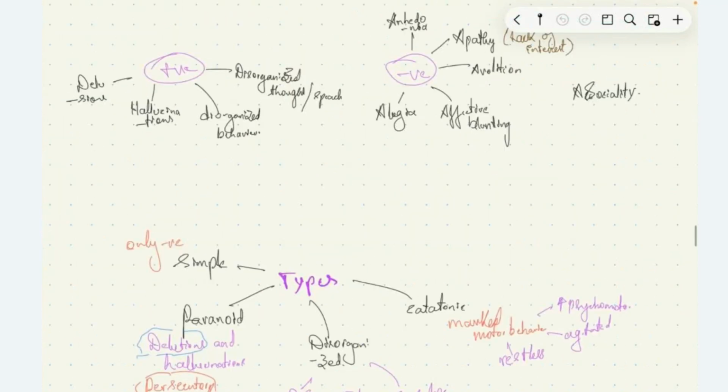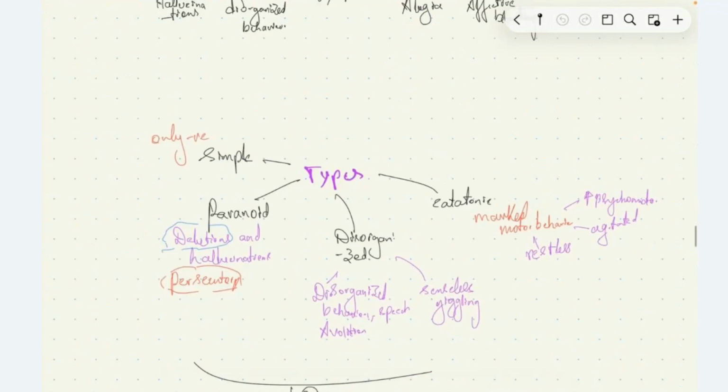We have types of schizophrenia based on the predominant symptoms that the patient is experiencing. If the patient has only negative predominant symptoms, it's called simple schizophrenia. If the patient has delusions and hallucinations, and delusions like persecutory, that others are trying to kill him secretly, like this, if the patient has delusion and hallucination as predominant symptoms, then it's called paranoid schizophrenia. This is the most common type.